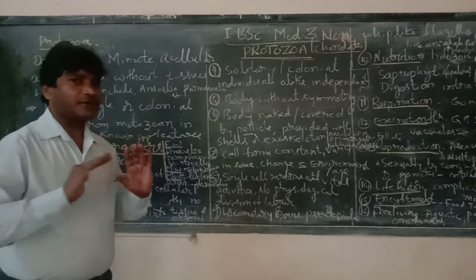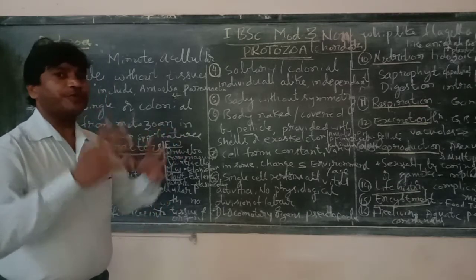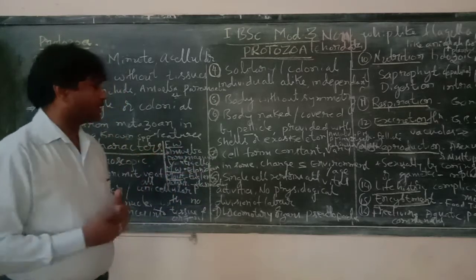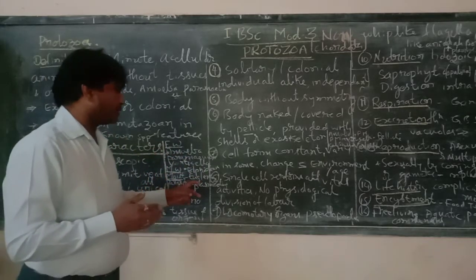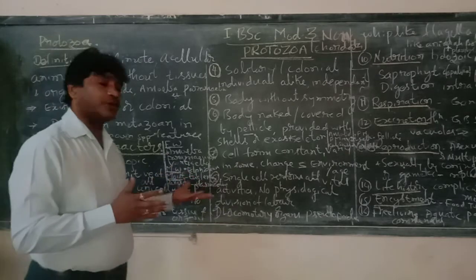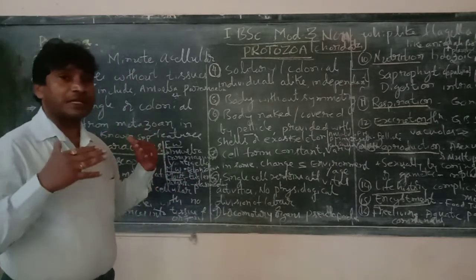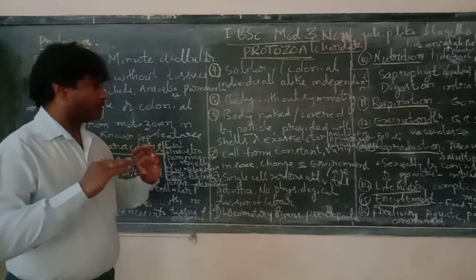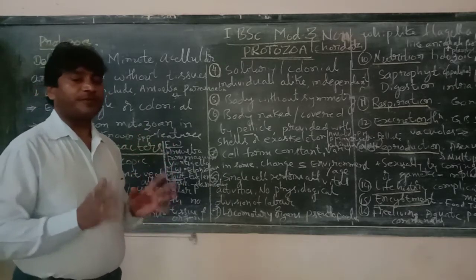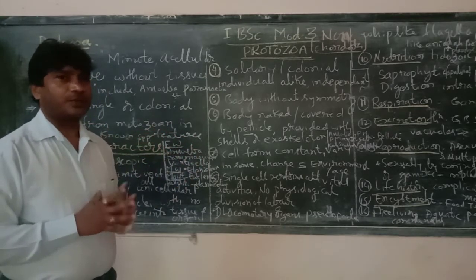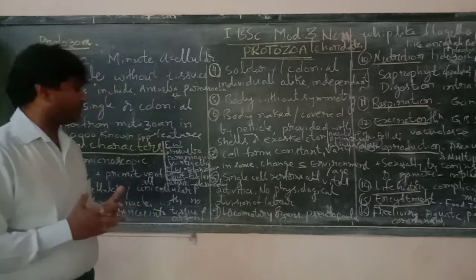And there is no physiological division of labour. As these life forms are single-celled, there is no physiological division of labour for the various other physiological functions.